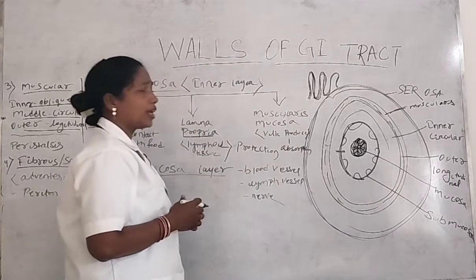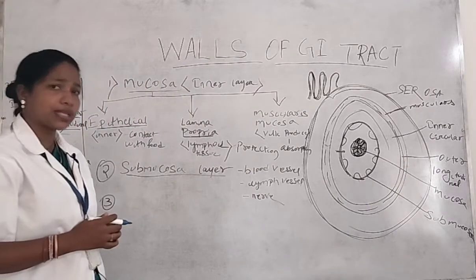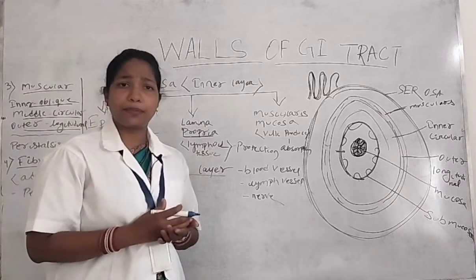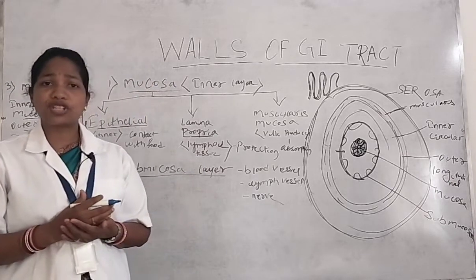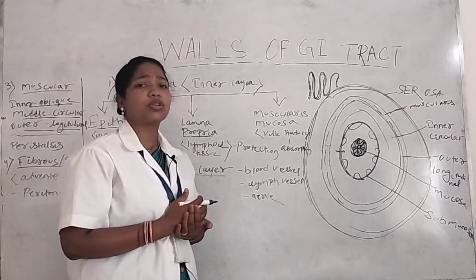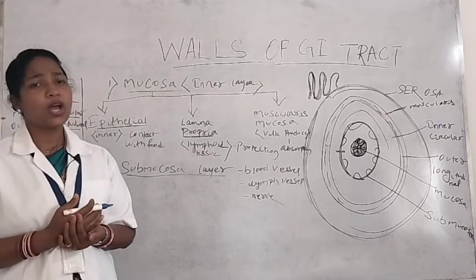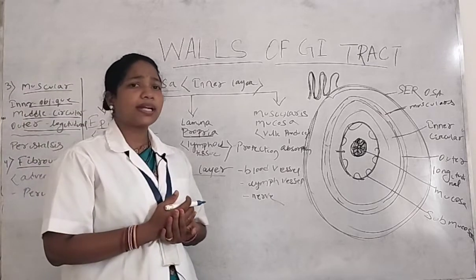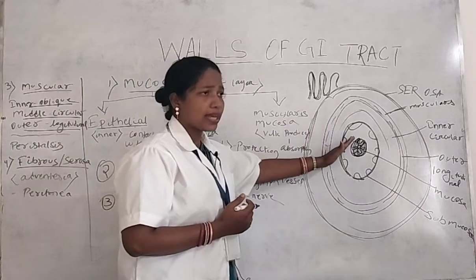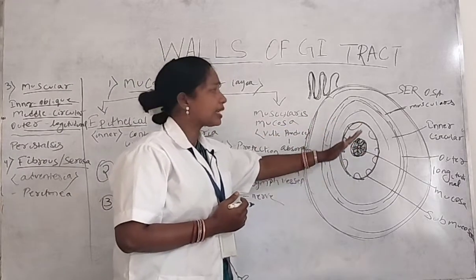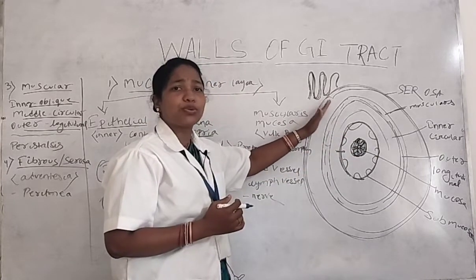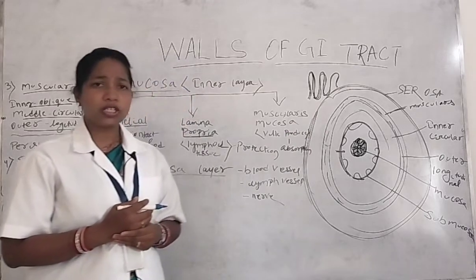Next one is the last one, that is the outer covering of the GI tract. The outer covering of the GI tract is called the serosal layer, and the serosal layer is mainly made up of various fibrous tissue. Due to the presence of fibrous tissue, the main function of the serosal layer is to give protection to the inner surface of the digestive wall or digestive tract. Whatever layers are present at the inner surface, that means the muscularis layer, submucosa layer and mucosa layer, those layers are protected by the help of the serosal layer. Why? Because the serosal layer is made up of fibrous tissue.